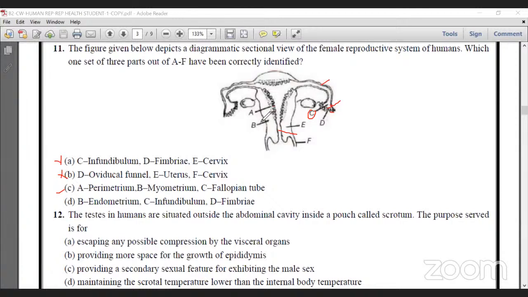No, it is not perimetrium, it is endometrium. Perimetrium means the outer layer. That's why it's wrong. B, myometrium, okay, but A is wrong. In D, A is endometrium and B is myometrium. So our option, I think, is wrong.